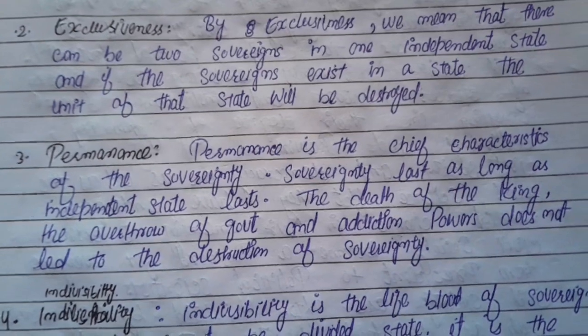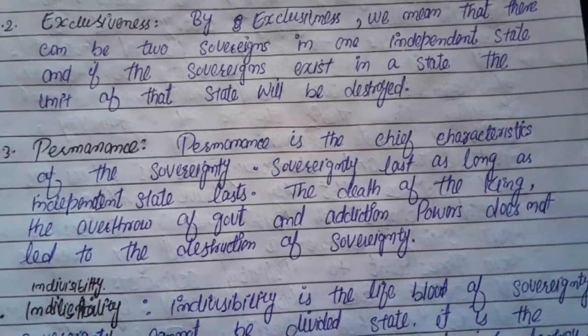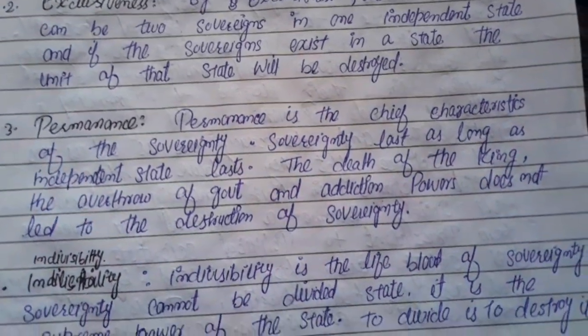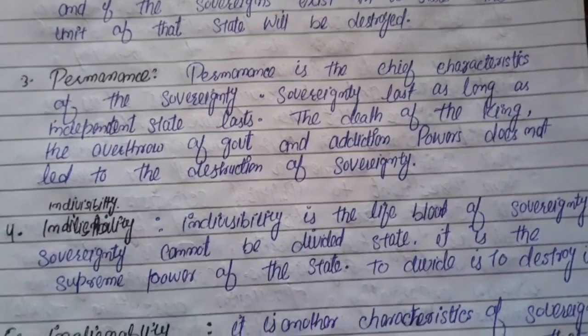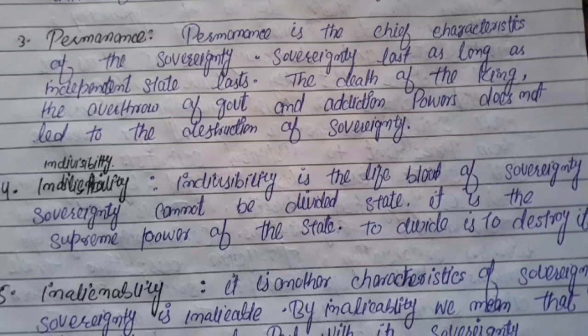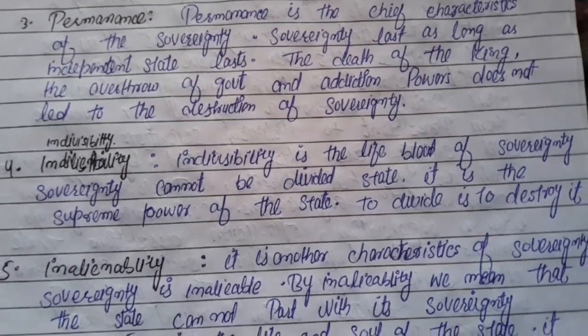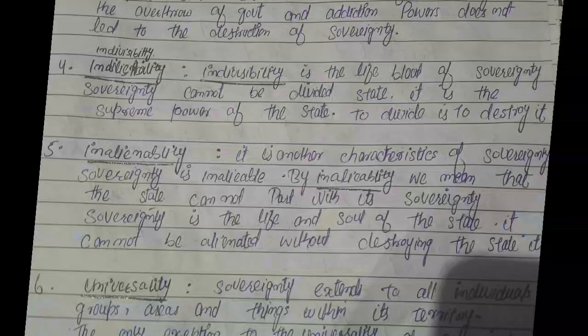Third is permanence. Permanence is the chief characteristic of sovereignty. Sovereignty lasts as long as the independent state lasts. The death of the king, the overthrow of government, and abdication of power do not lead to the destruction of sovereignty. Fourth, indivisibility is the lifeblood of sovereignty. Sovereignty cannot be divided in a state. It is the supreme power of the state. To divide it is to destroy it.